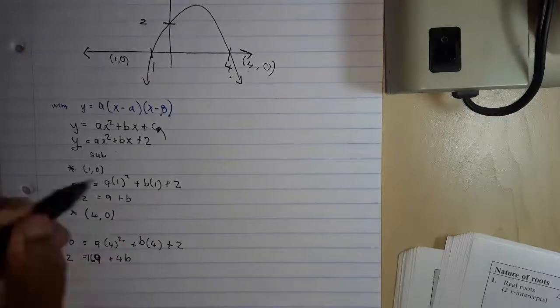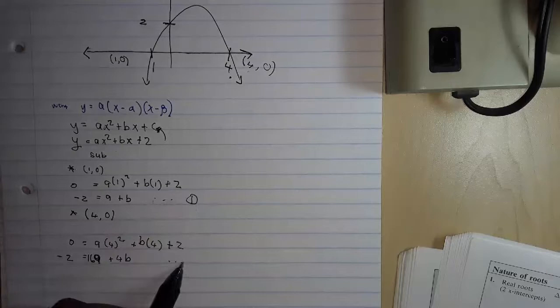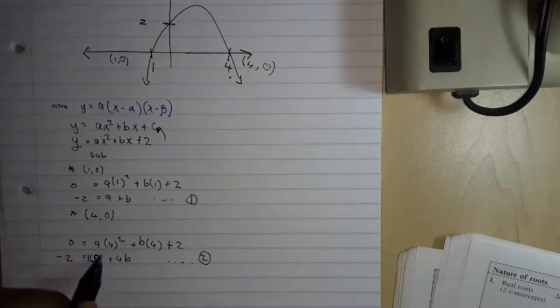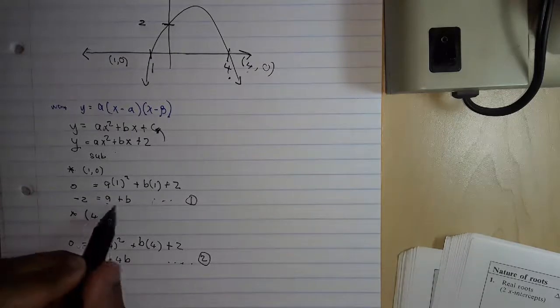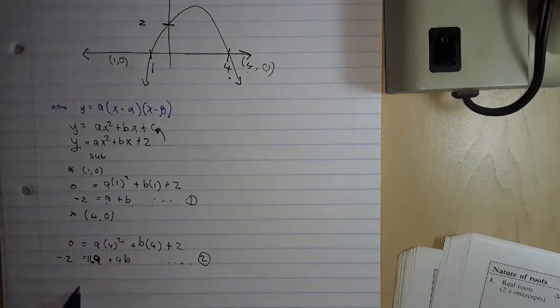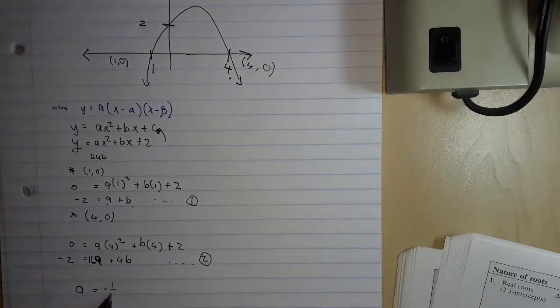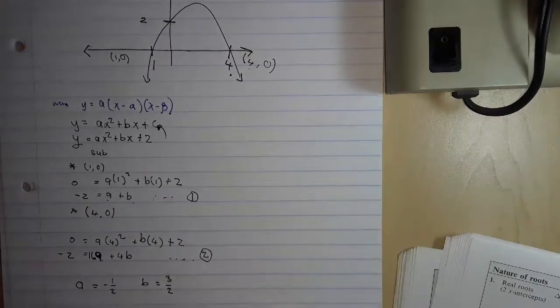If you say now that this is equation 1 and this is equation 2, and you solve simultaneously, you should be able to solve for a and b. You can try that on your own. You'll get that a equals minus a half, and b equals 3 over 2.